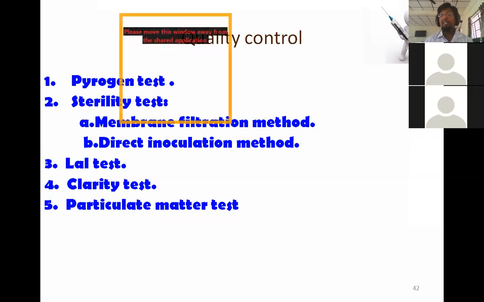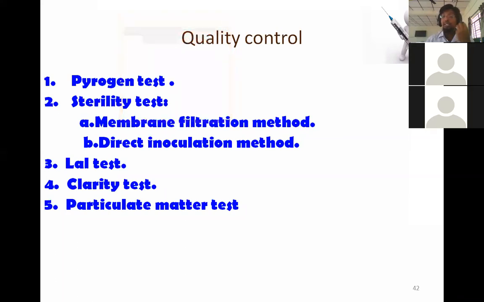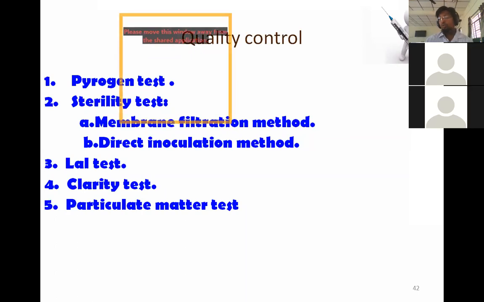Then you will have the leak test also. Whether you have sealed it properly or not, we will check through the leak test. In the leak test, you will take your sealed ampules, and you will fill a container or water can with a colored solution. You will insert your ampules, invert them at negative pressure, and if you see that the colored water is entering into the ampules or vials, it means there is an imperfection or leakage in the sealing. This is the leakage test.